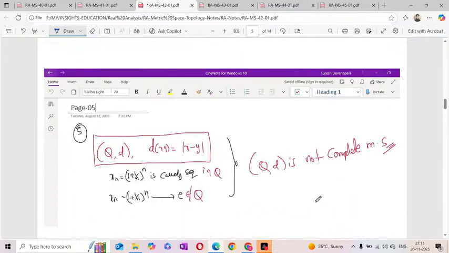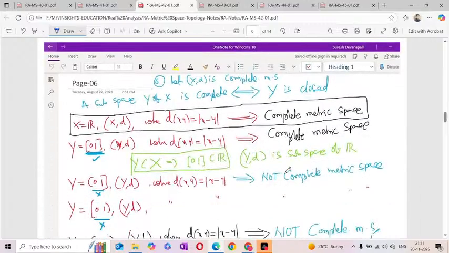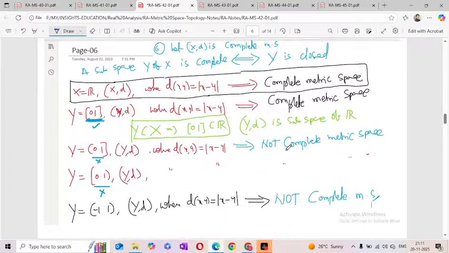Now observe this one: in the usual metric it is not complete, but in the discrete metric it is complete, because in the usual metric our sequence (1 plus 1 by n) whole power n tends to e, but e does not belong to Q. So it is not a complete metric space in the usual metric, but it is a complete metric space in the discrete metric. That is the conclusion. Now we'll see a few examples. So before that, just see the examples.